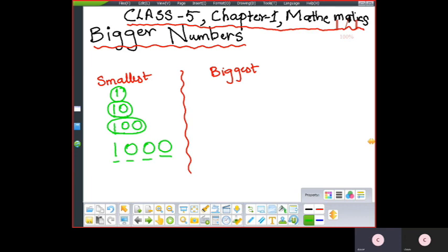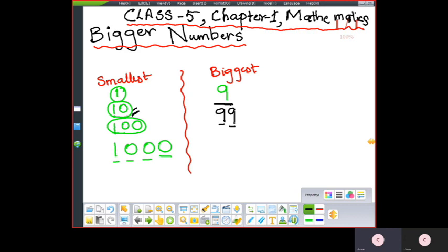Now the same way for the biggest or the largest. 9 is the last, the biggest number in 1 digit. Yes or no? After that, the smallest number of 2 digits will start. So the last number becomes the biggest number, and the first starting number of the digits becomes the smallest. So the 2-digit last number is 99. You can see here 99, 2 digits are there.